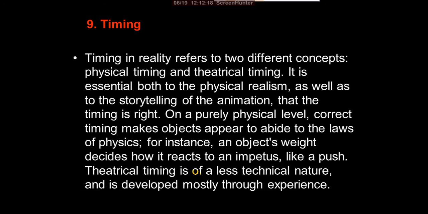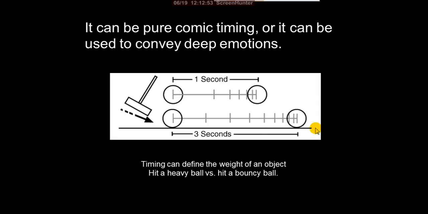Okay, so generally we have two kinds of timing we can apply: theatrical timing and realistic timing. In realistic timing, we respond in a realistic way. In the exaggerated timing, you can exaggerate more and express more. So there are two types of timing, the physical and the theatrical. Here it can be pure comic timing, or it can be used to convey deep emotions.